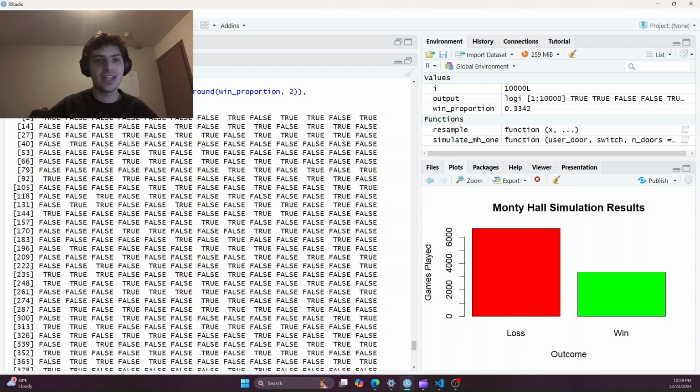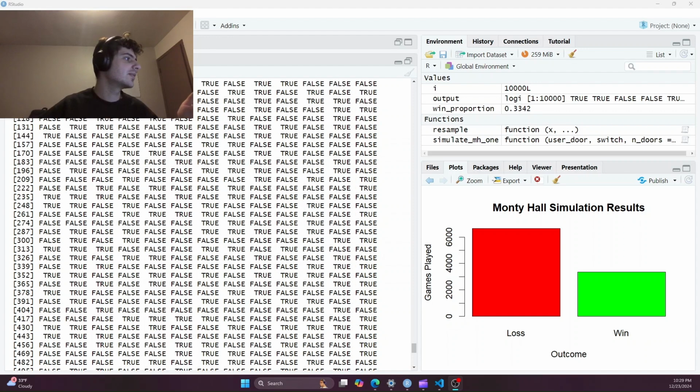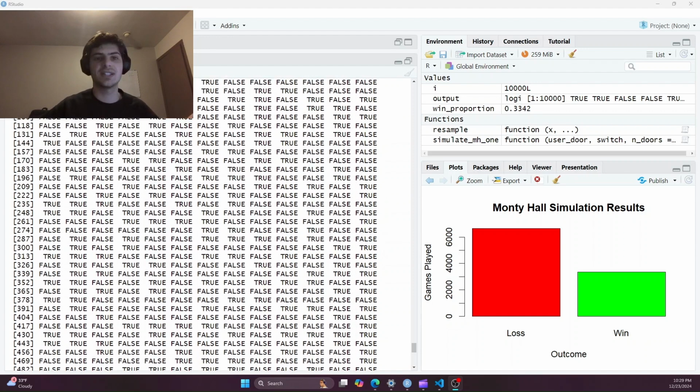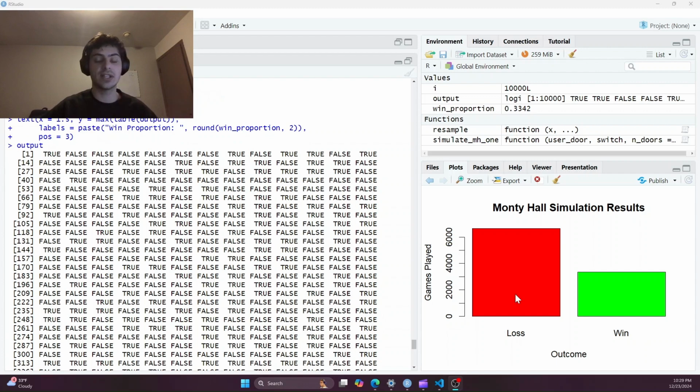Now, if you're a statistician, if you're a data scientist, you don't want to be looking at a whole mess of trues and falses and just count them up. This is why graphing is so important, so you can visually get all this information quickly.